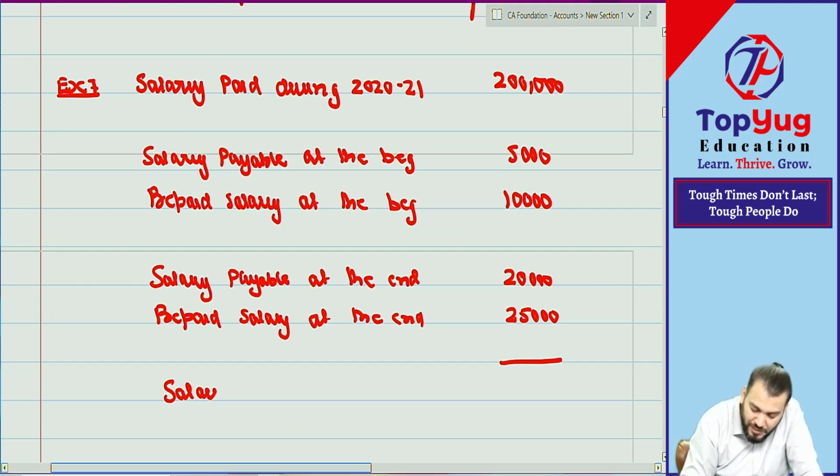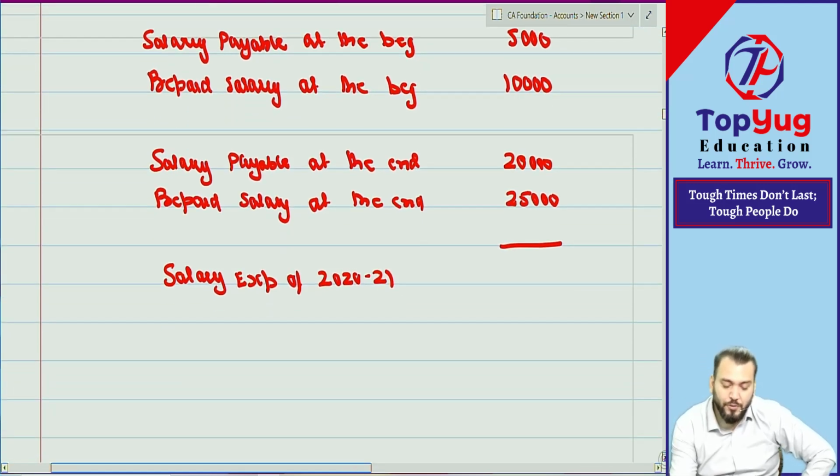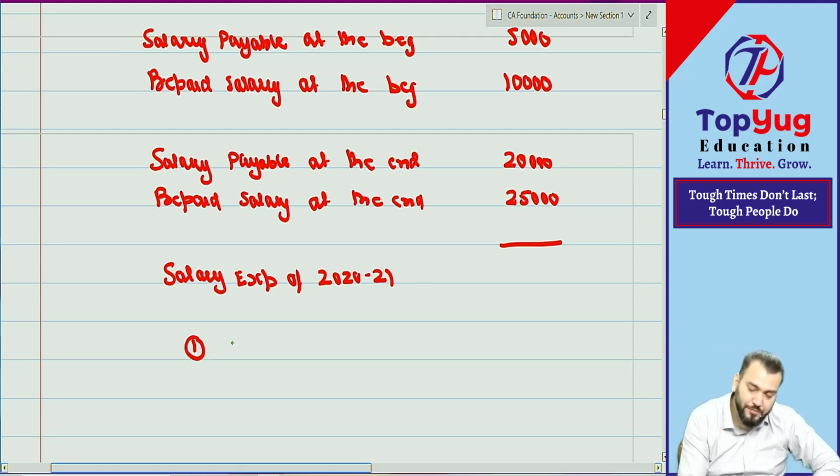So can you give me the salary expense? What will be the salary expense of 2020-21? Let's see how many of you are giving correct. First option is 2 lakh.